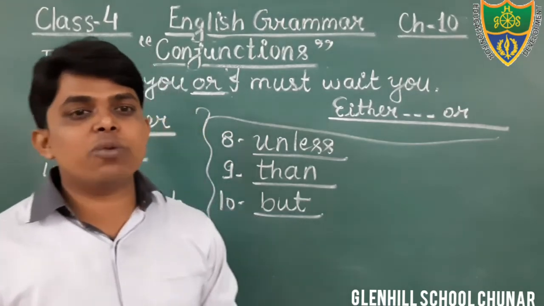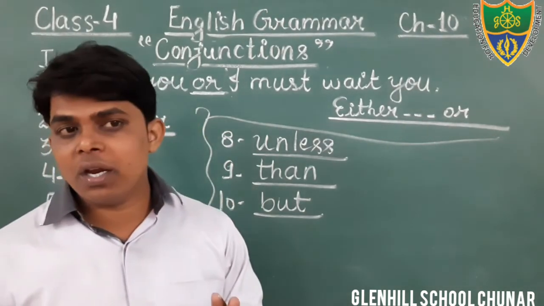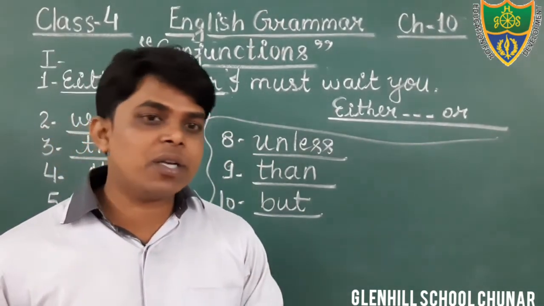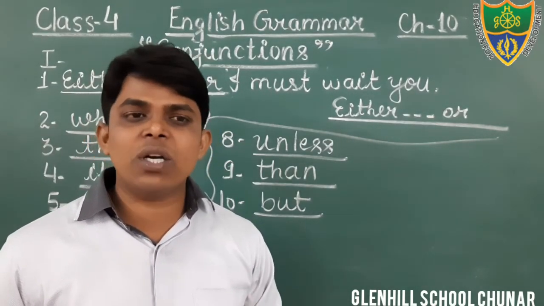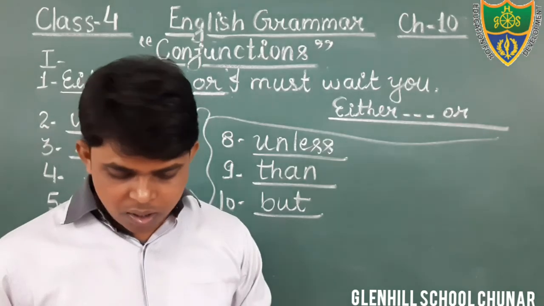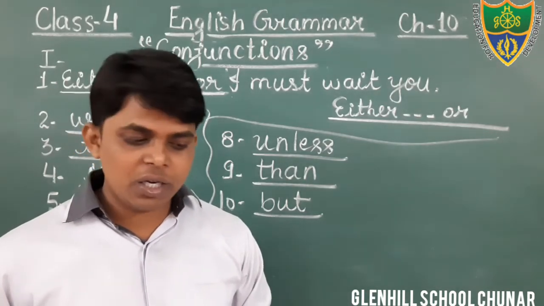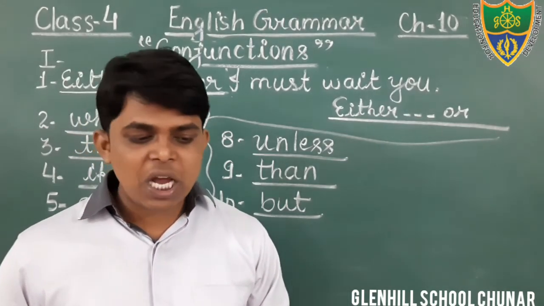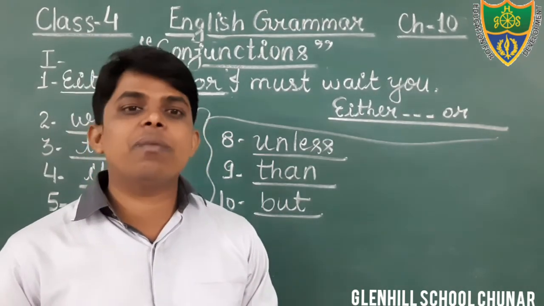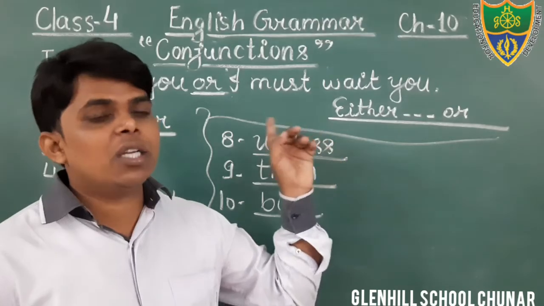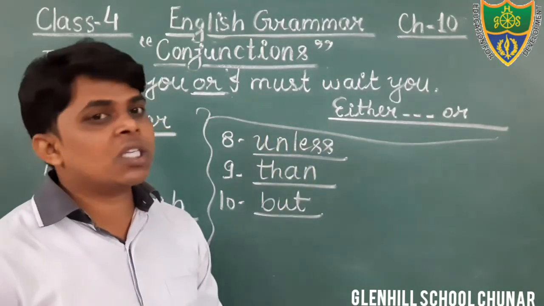Okay students, so in this way we have completed today the definition of conjunction with examples, and we have also completed the first exercise, which is given at page number 52 of your English grammar book. Dear students, in the next class we will discuss the second and third exercises, which are given at page number 53 of the same chapter, chapter number 10, that is conjunction.